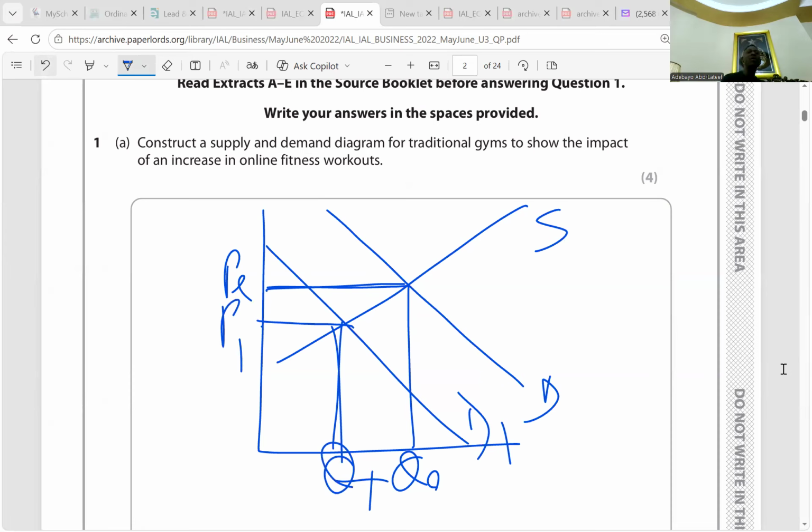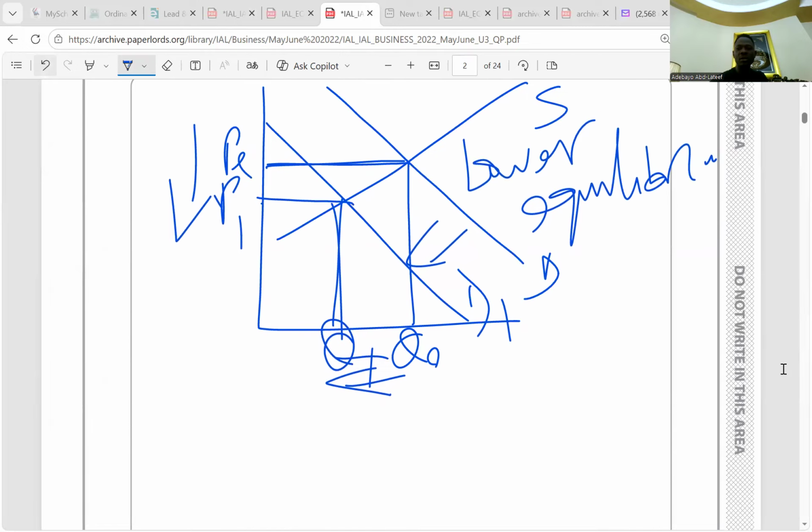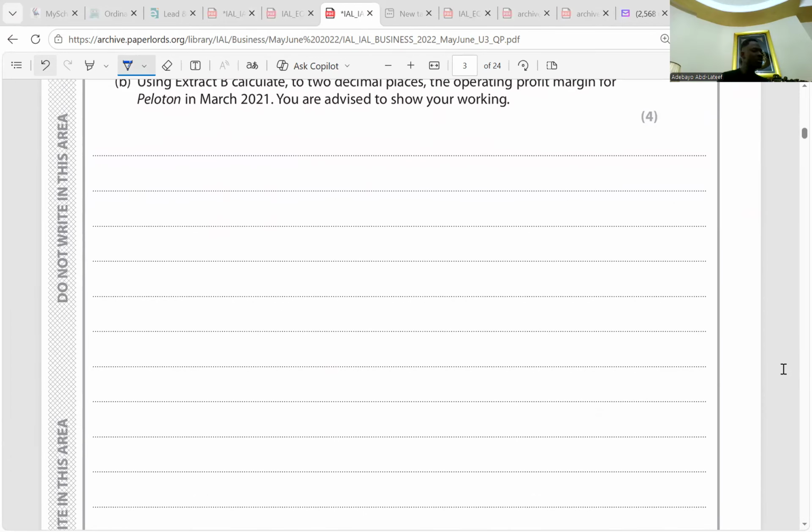So a fall in the number of customers patronizing traditional gyms will shift the demand curve leftward from D to D1 as the quantity demanded has reduced, and that will bring about a fall in price. So we're going to have a lower equilibrium, and that is the point. I think number 1A is clear. So go to 1B. I already did it correctly, but let's talk about this now, please. We don't go back to that.